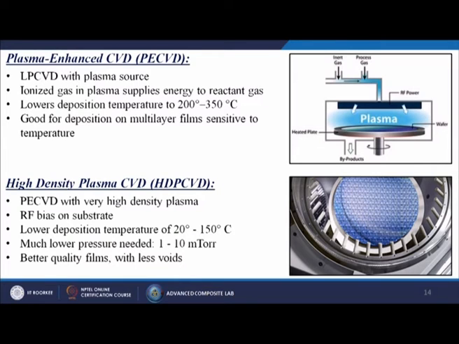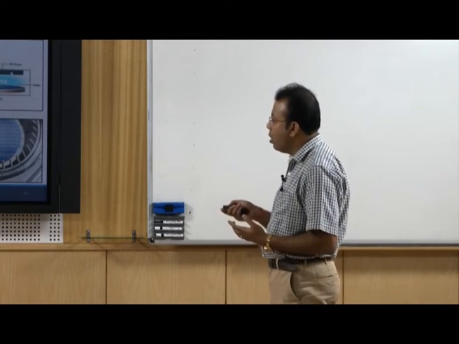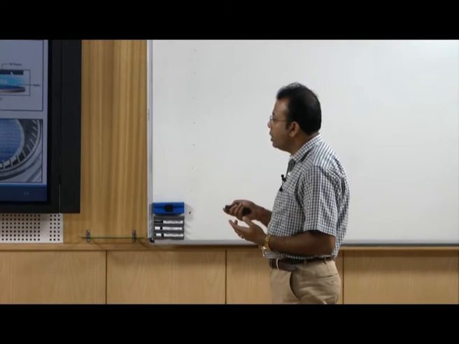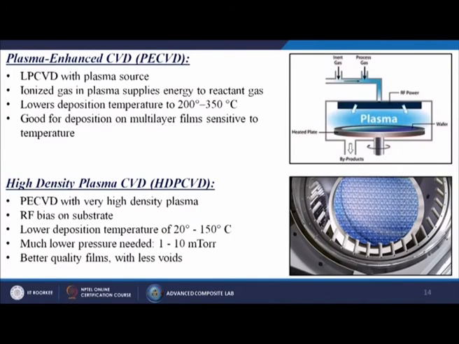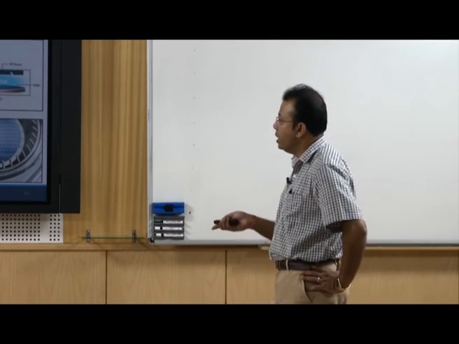Next one is called the high density plasma CVD, or HDP CVD. So, plasma enhanced CVD with very high density plasma. Here the density of plasma is more, and then RF bias on substrate, lower deposition temperature generally 20 to 150 degree centigrade, much lower pressure needed, generally 1 to 10 millitorr is required, better quality films with less voids. So, these are more sophisticated machines than the plasma enhanced CVD process.